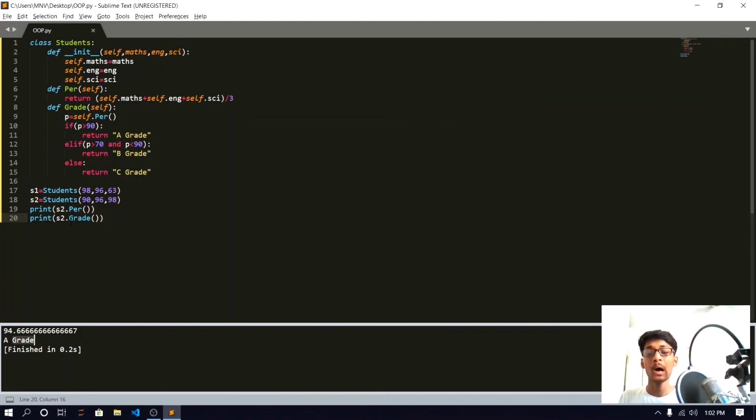Okay, so how will it work? Whenever we call s2.percentage, that means the address of s2 will be passed here as self. That means self.maths, that means 90 plus 96 and 98. The sum of all the marks divided by 3 will give us the percentage, and it will return the percentage. When I call s2.grade, that time the address of s2 will be passed as self. Okay, so that's how our classes work.